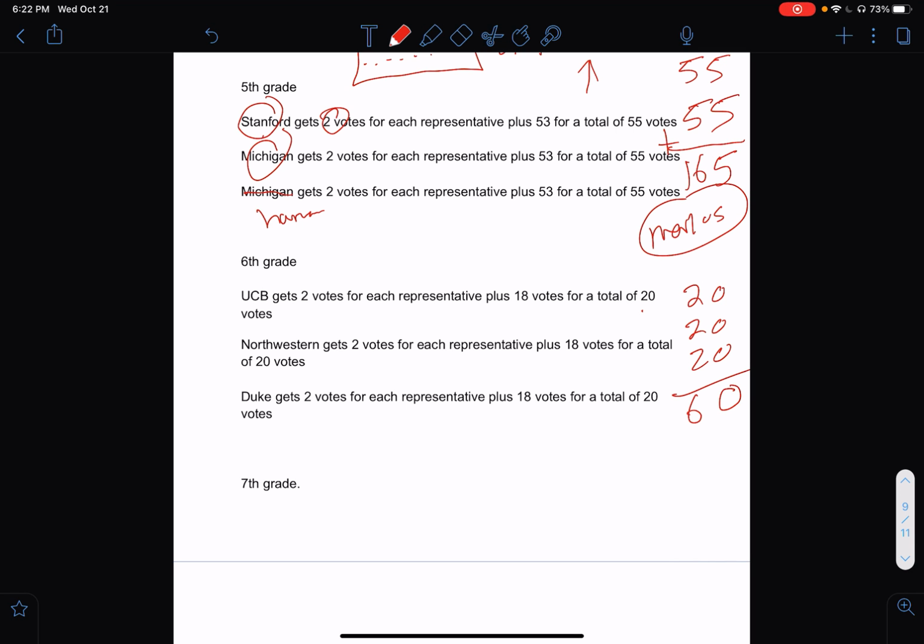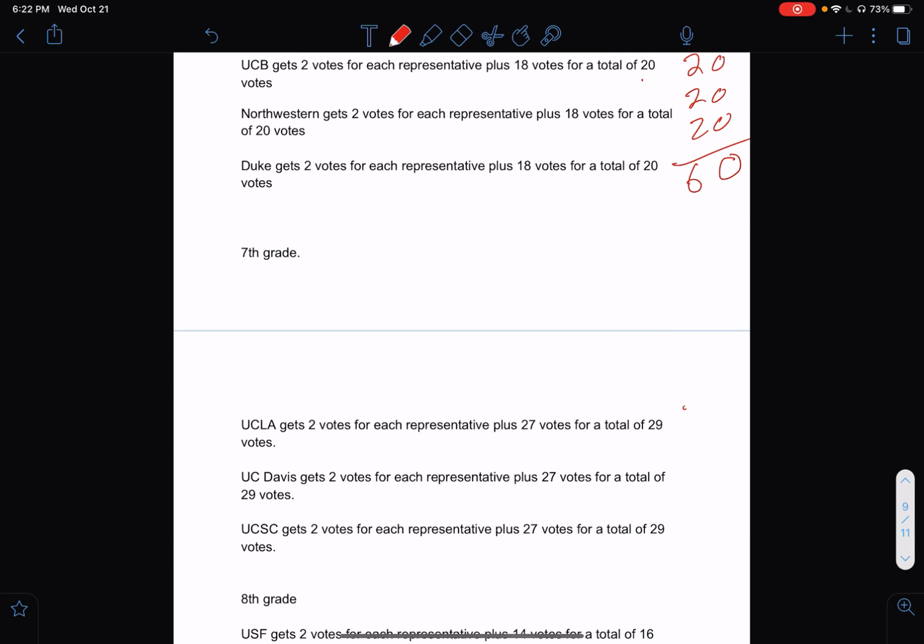Okay. In 7th grade, she got 29 plus 29 plus 29. So this is, oh no, I don't even know how to do this. 18, 19, 20, 21, 22, 23, 24, 25, 26, 27. And this is going to be 4. This is going to be 8. So she's going to get 87 electoral votes here. So she has 60 plus 87.